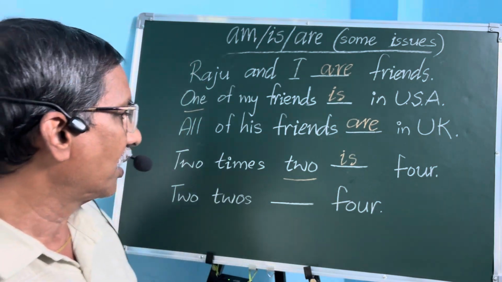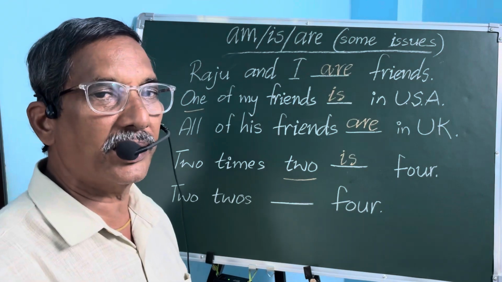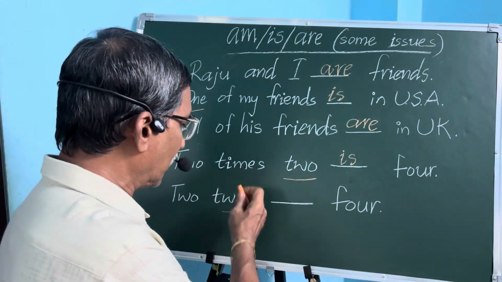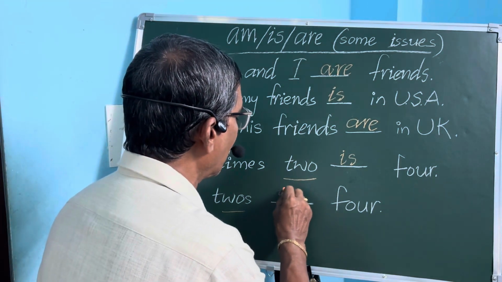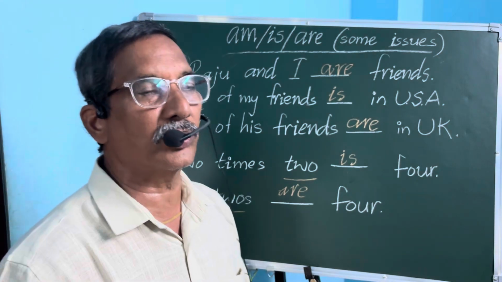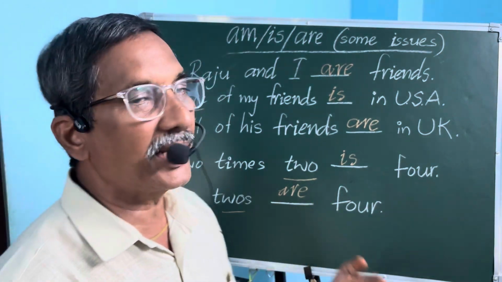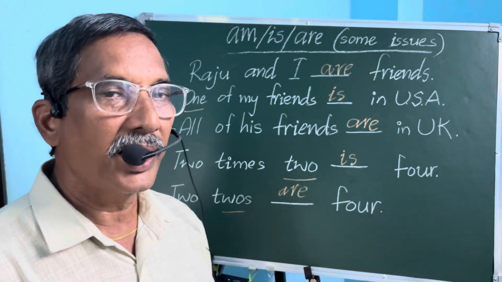In the same way, see the next one. Two twos. Here the subject is twos. There are two twos, two things. So two twos are four. So, these are the areas where we generally get confused about the usage of is and are.